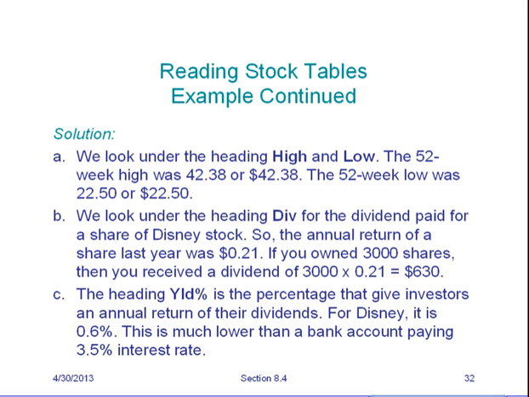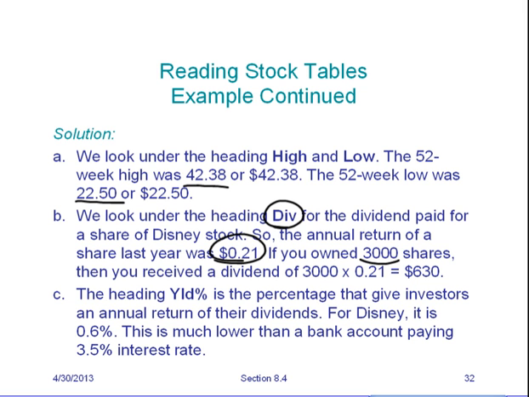This is the same stuff in words. So 52-week high was 42.38, 52-week low was 22.50. To find the dividends, that's 21 cents for every share that you own.